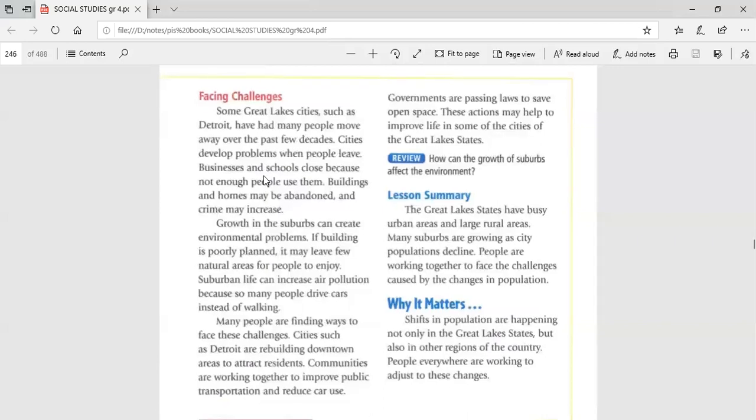About the last section, here is our lesson, Facing Challenges. I don't need it. You just read it, guys, just for reading. So I don't need this part. It's just for reading.